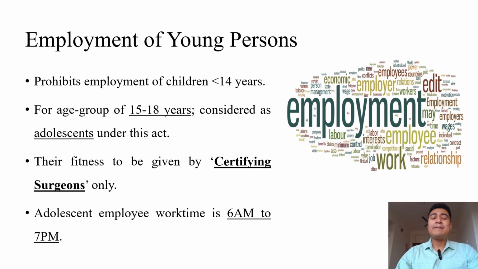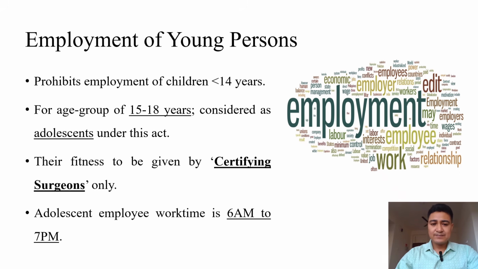Moving forward to the employment of young persons now. This act prohibits the employment of children under 14 years of age. Though WHO says adolescent age group to be 10 to 19 years, under this Factory Act, adolescents are considered in the age group of 15 to 18 years.